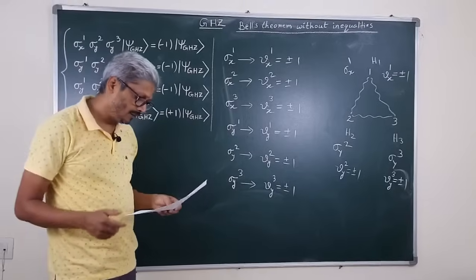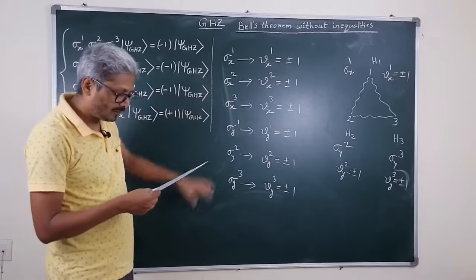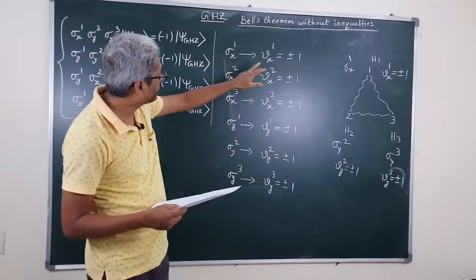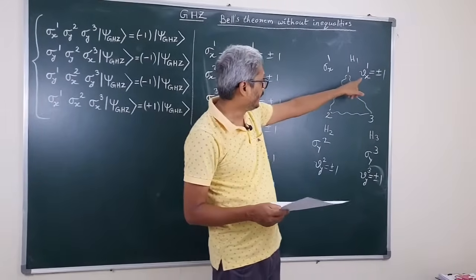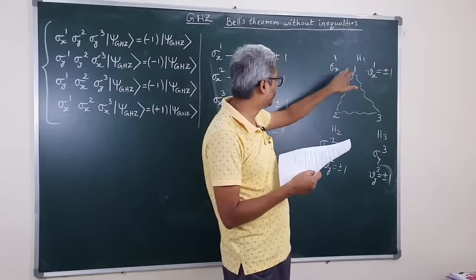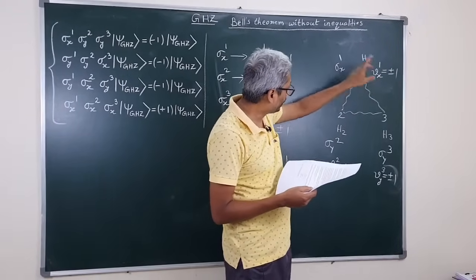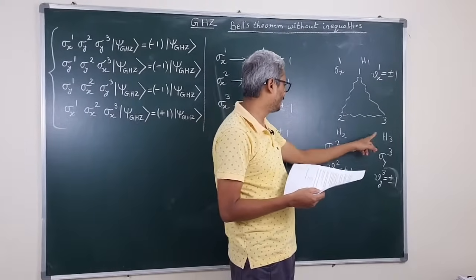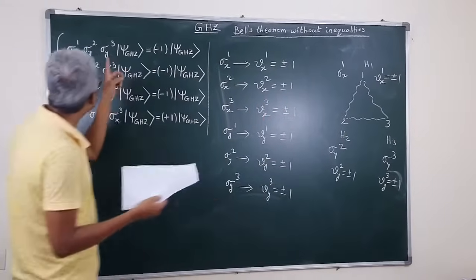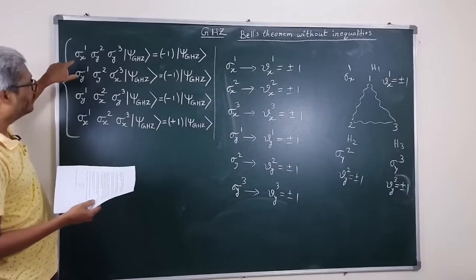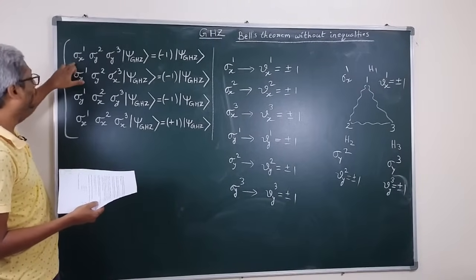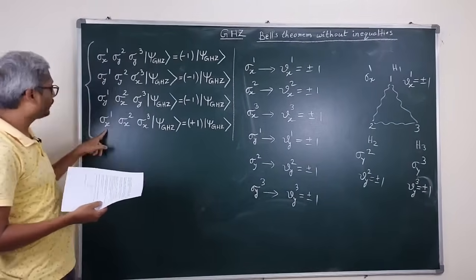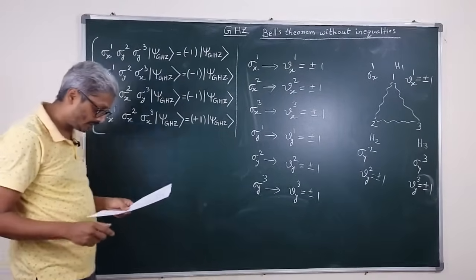So in this way we assign the values of all these local spin observables according to a local hidden variable model. Once we fix this value, for example here, if according to a local hidden variable model the value of sigma x1 is fixed here, that value will not depend on what observable we are taking for the spin measurement of particles 2 and 3. So if we assign some particular value of sigma x1 as vx1, which can take plus 1 or minus 1, that same value should be taken here also. Okay, so that we have to take care of.